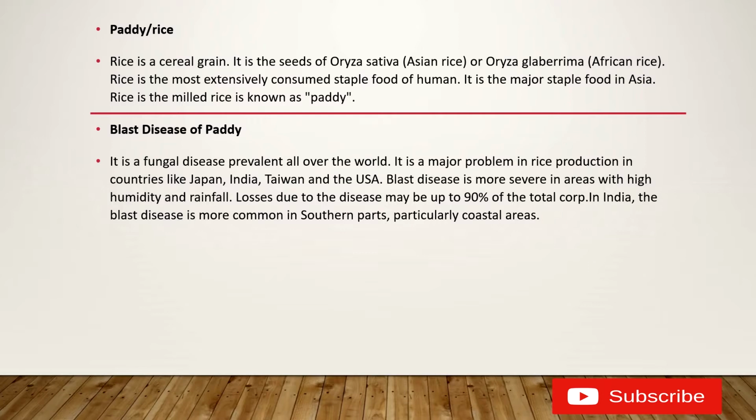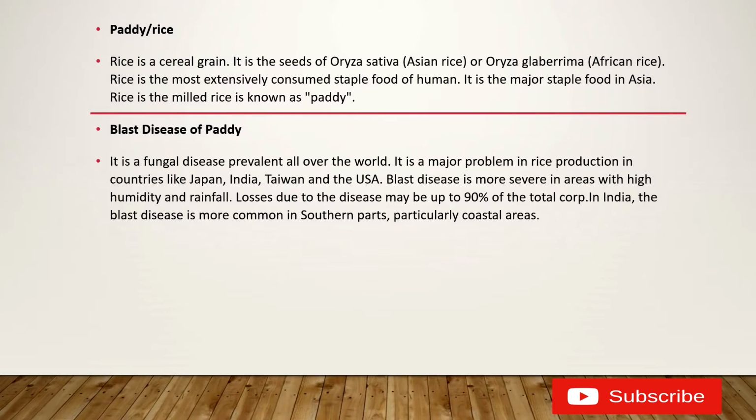The blast disease of paddy is one of the major causes of loss of rice. It is a fungal disease which is present all over the world and causes rice production loss in countries like Japan, India, Taiwan, and the US. It is more severe in areas with high humidity and rainfall.